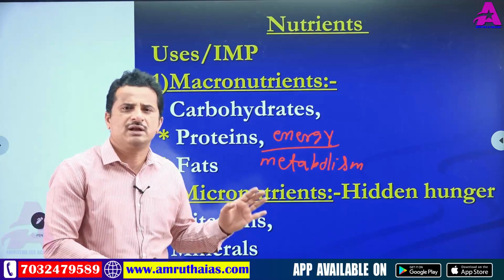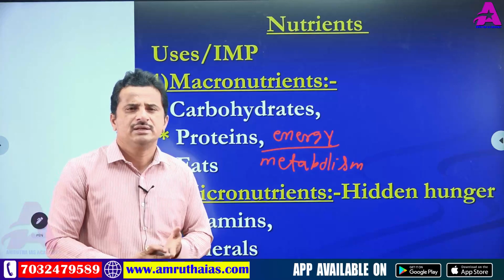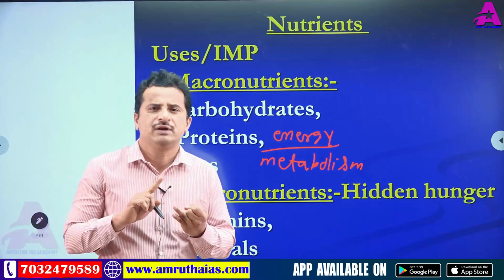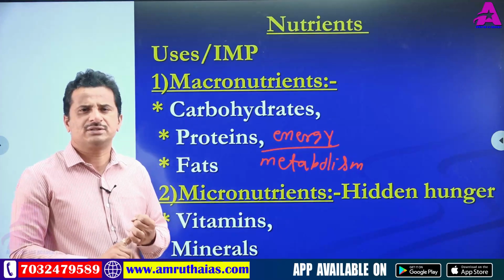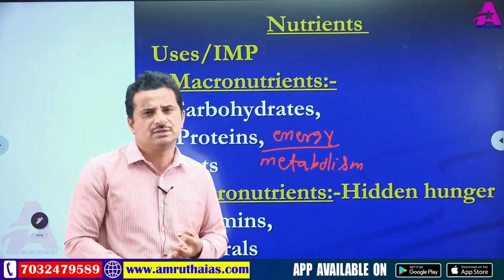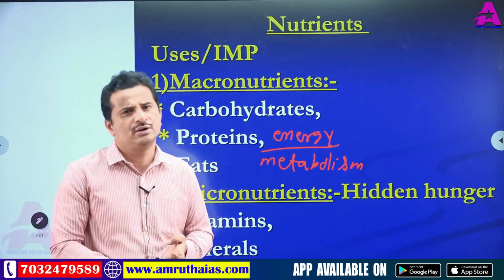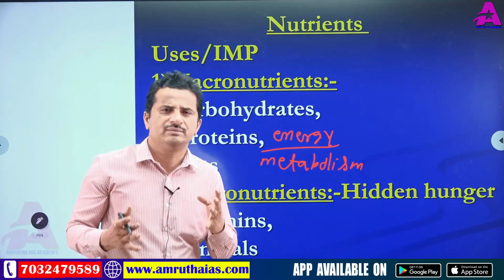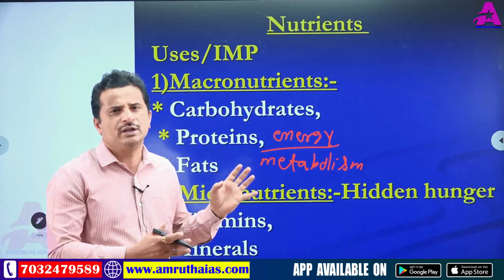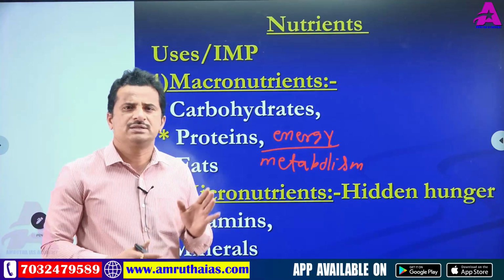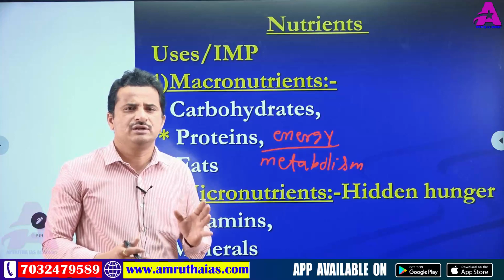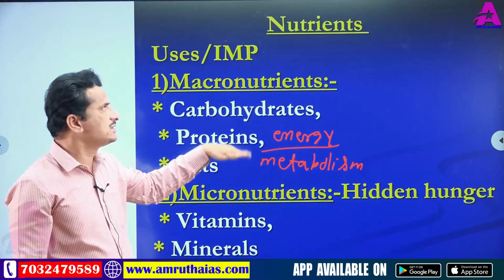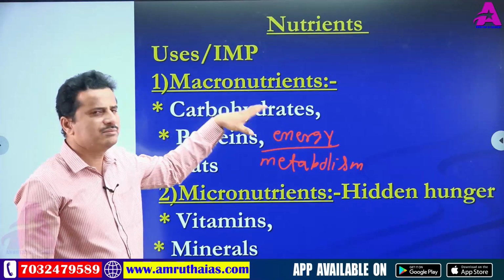They also improve immunity. That's why, especially in COVID time, doctors advised taking more quality nutrient material, more proteins, vitamins, minerals, because nutrient materials improve immunity in our body. So these are all the uses and importance of nutrient materials.